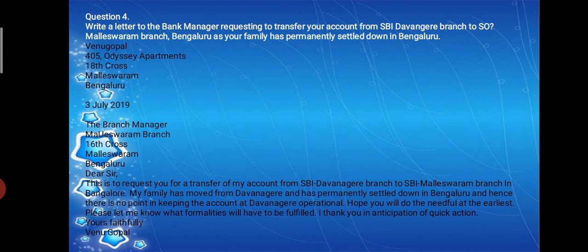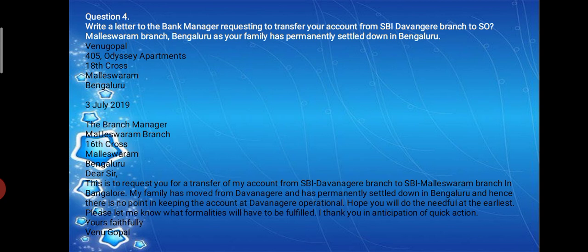Imagine here the address is not given, you need to write your own address, but for the exam they will give the address. You should not mention your name, write XX or YY, or they will give you the name also. Here the name of the person is Venugopal, 405 Odyssey Apartments, 18th Cross, Malleshwaram, Bengaluru.